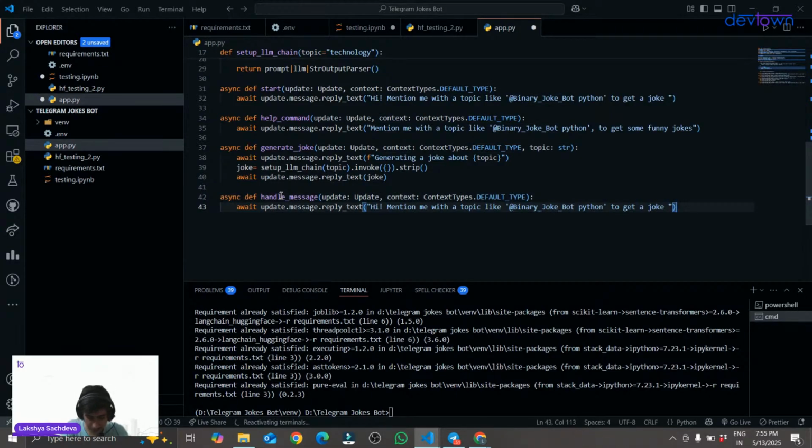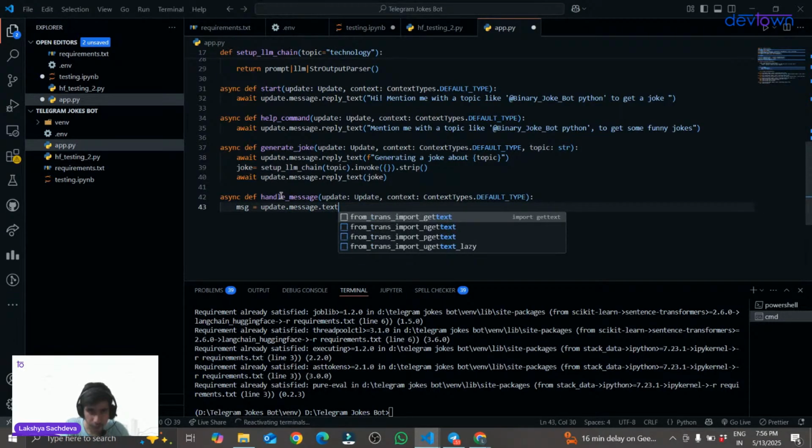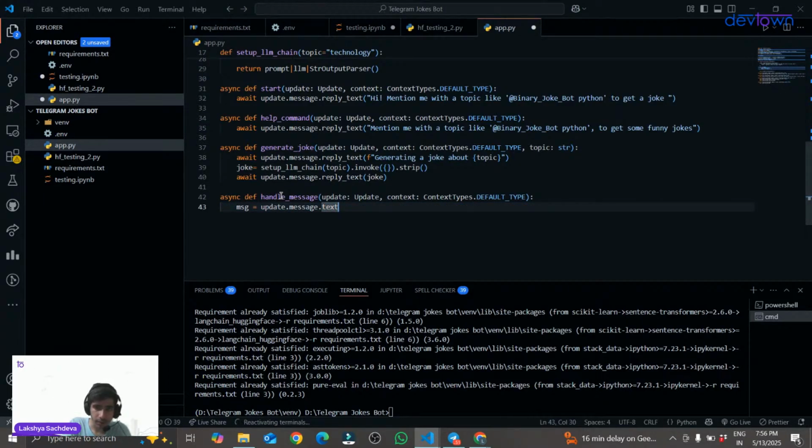And under this handle message, I'll first create a variable, that is message equal to update dot message dot text. I have created this variable message, which is nothing but update dot message dot text.